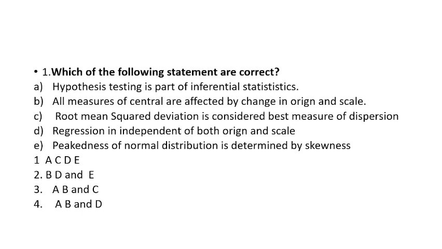You have 1, 2, 3, 4 as the given options. 1 is A, C, D, E. 2 is B, D and E. 3 is A, B and C. And 4 is A, B and D. Try to solve this. Just use the options, you can get the answer.